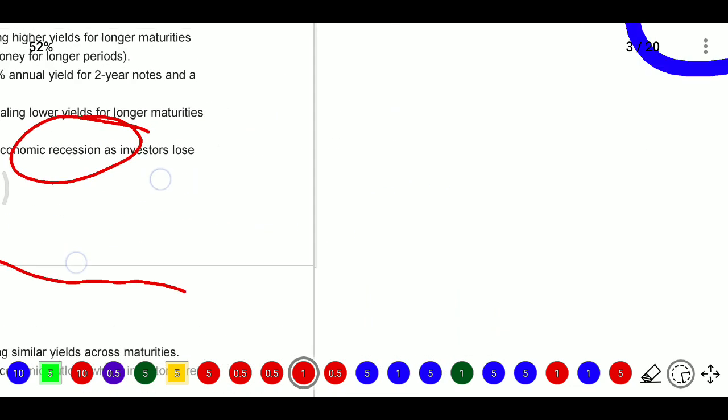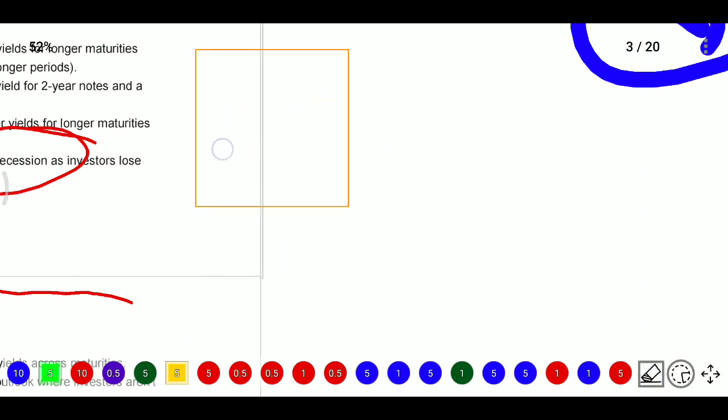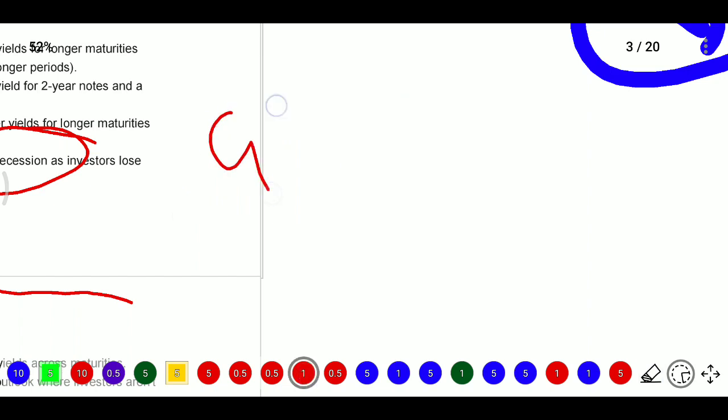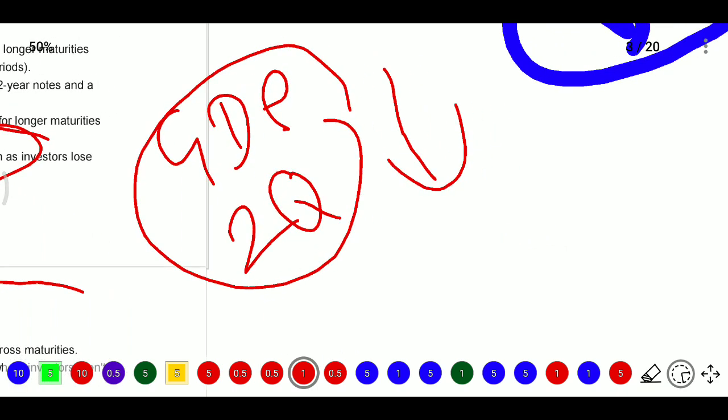Recession period means what? Recession means the GDP of the country has been in a decreasing trend for the last two consecutive quarters. This is recession time. During a recession, the companies will think to reduce their costs.